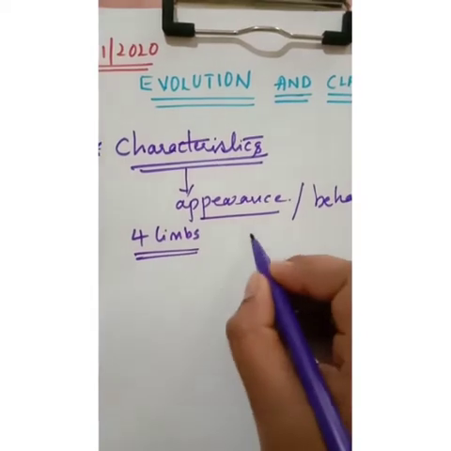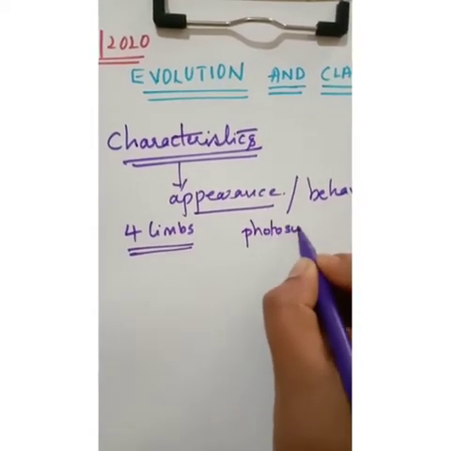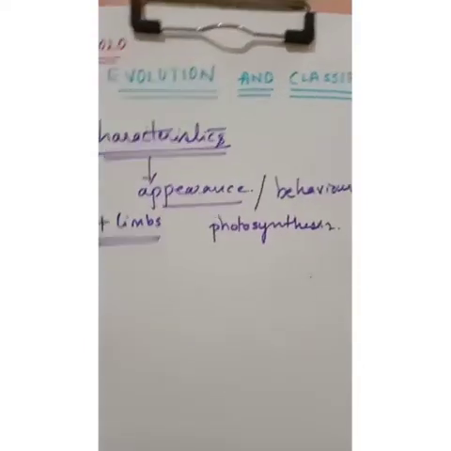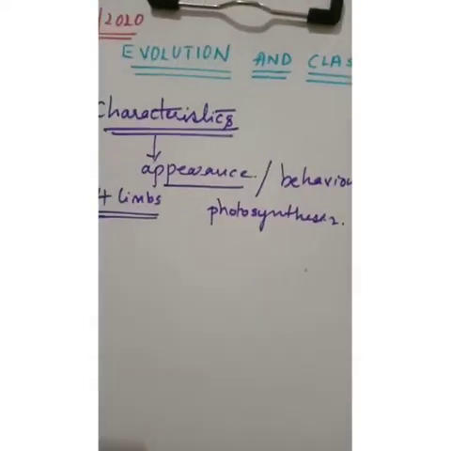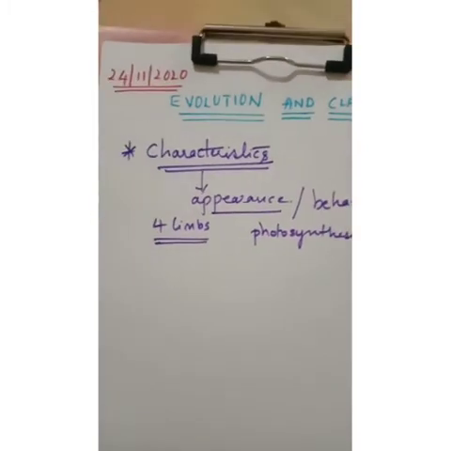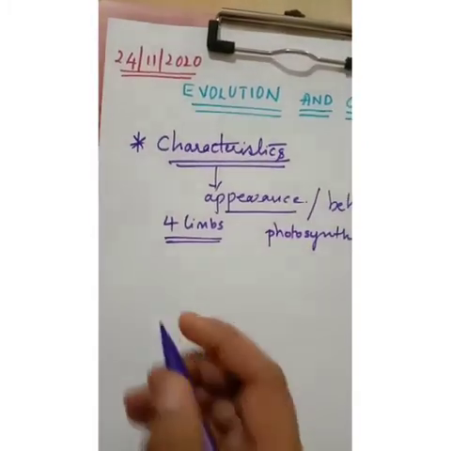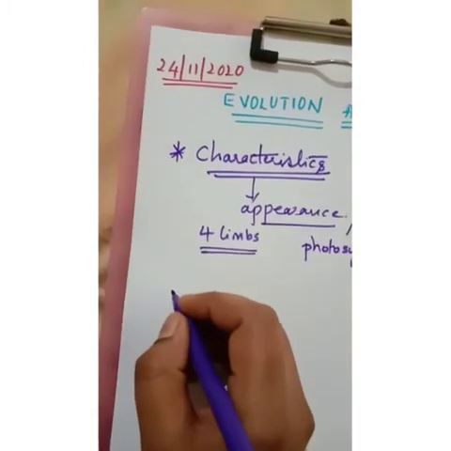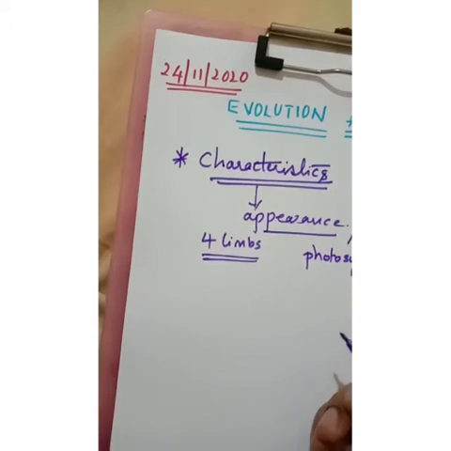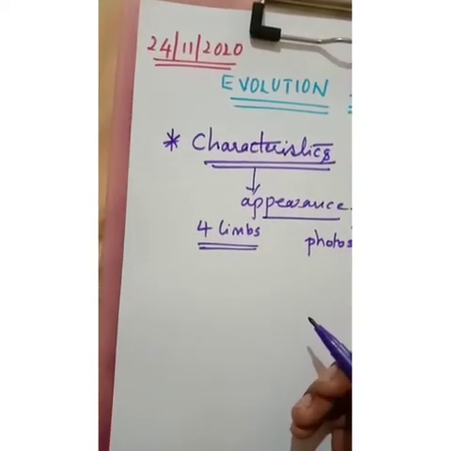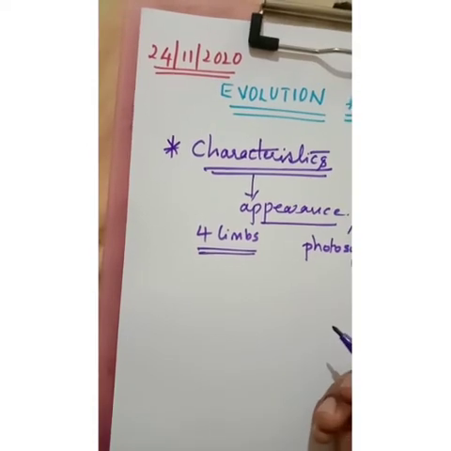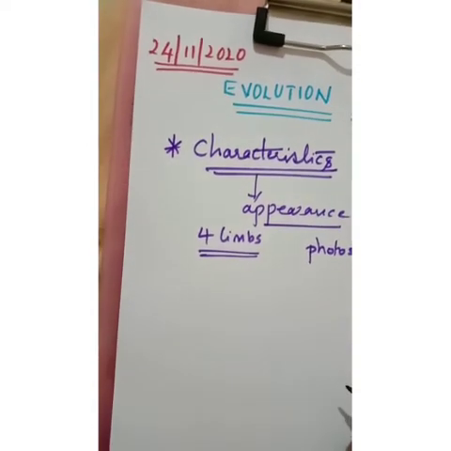The plant can do photosynthesis. What process does the plant undergo? Photosynthesis. So this photosynthesis can also be called a characteristic, right? Some basic characteristics will be shared by most of the organisms. The cell is the basic unit of life, we know that, right? So in all organisms, the cell is the basic unit. The characteristics in the next level of classification would be shared by most, but not all organisms, isn't it?